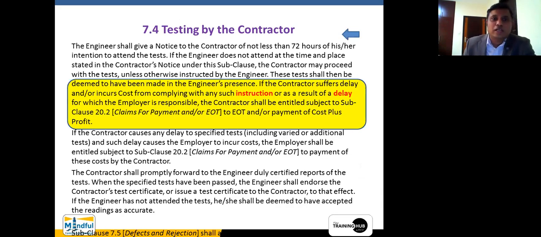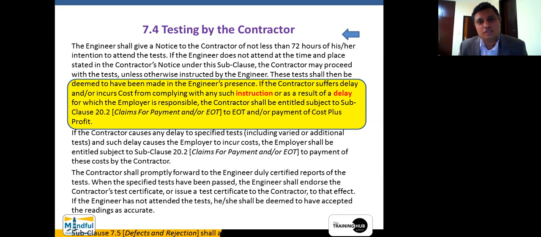The engineer shall give notice to the contractor of not less than 72 hours. Now there is a time limit which has been set forth within this particular clause. This is very important because the contractor has to prepare. The contractor has to be in line with the requirement. He has to be prepared for this particular testing. That is why it says within 72 hours he has to give his or her intention to attend the tests.